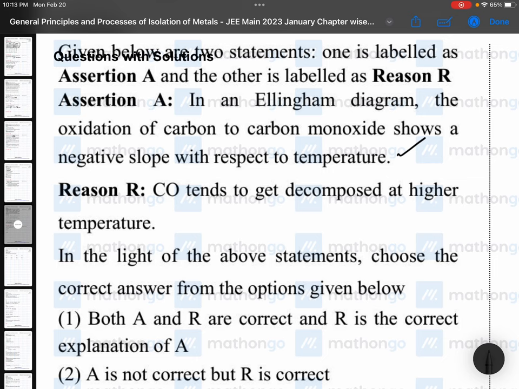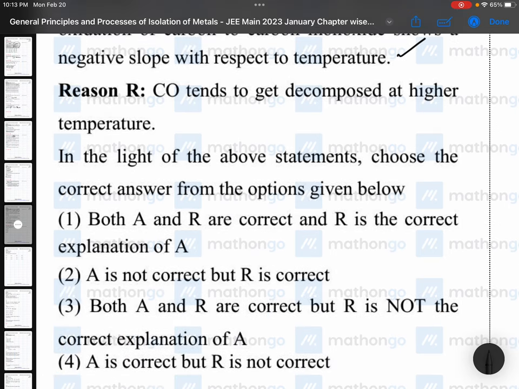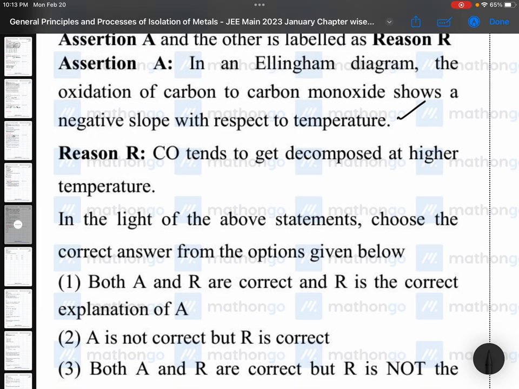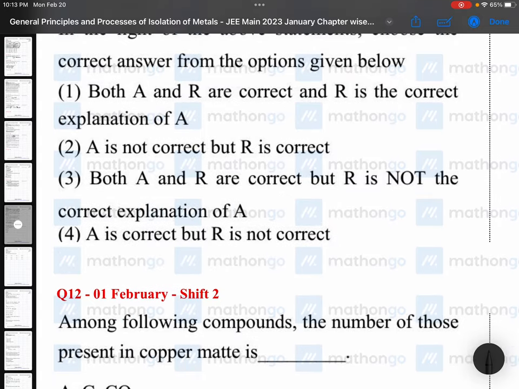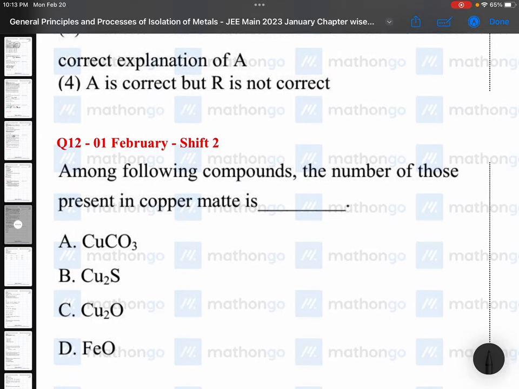This, I don't think so. So the slope is negative; as temperature increases, it becomes more negative, thus it has lower tendency to get decomposed, right? Statement 1 is right, statement 2 is wrong. That is, assertion is right, reason is not correct.